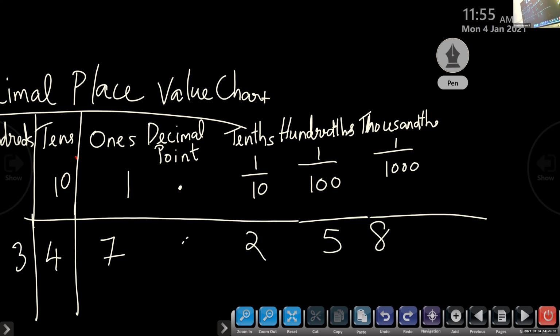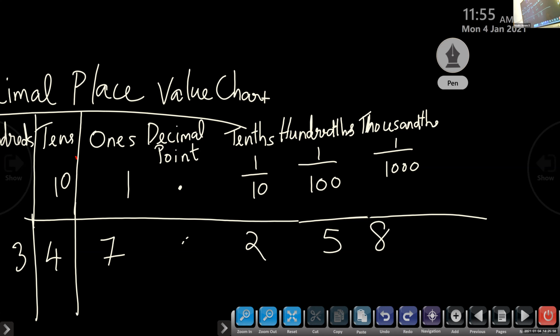Okay, now Adil, can you tell me which digit is in the tenths place? Ma'am, 2. Okay, so 2 is in the tenths place. And which number is in the hundredths place? 5.